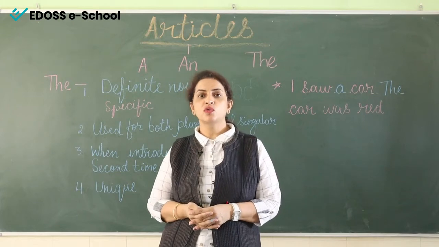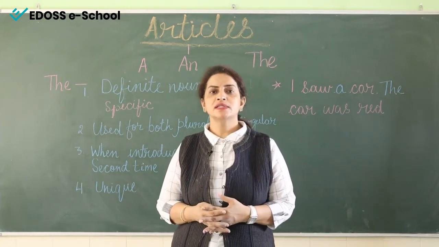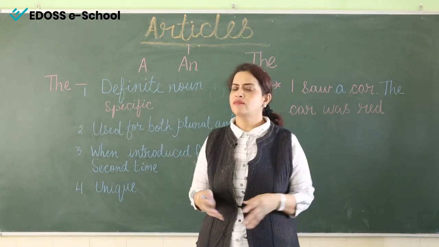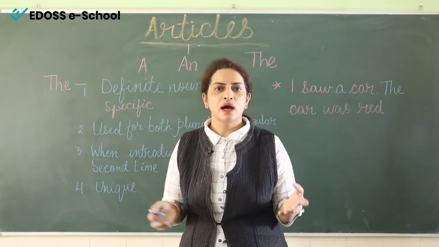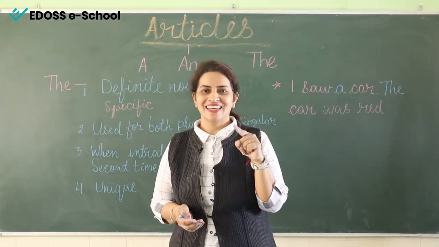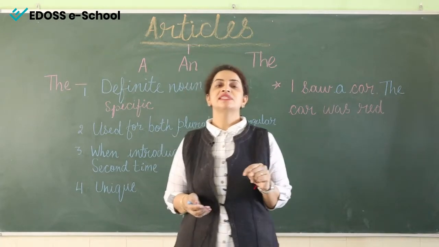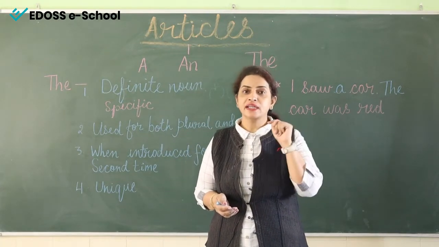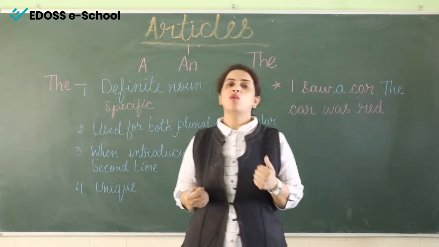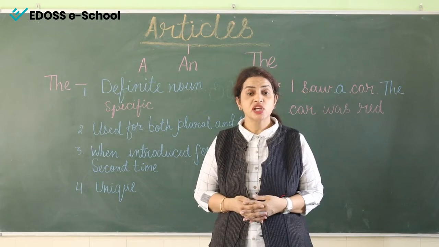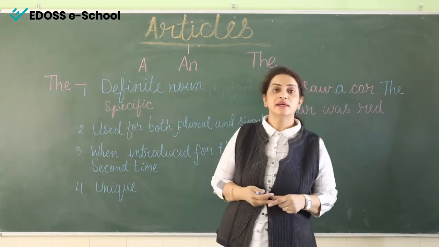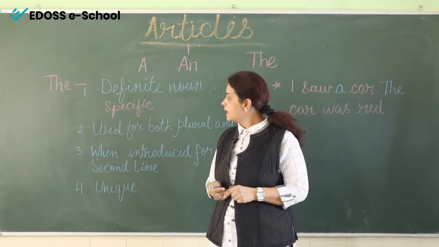Suppose we go to a toy shop, and if I want any random toy, then I will say kindly give me a car. But if I want a specific one, the red color one, then I will say kindly give me the red car, because I know which toy I am talking about. So article the is used before a definite noun.